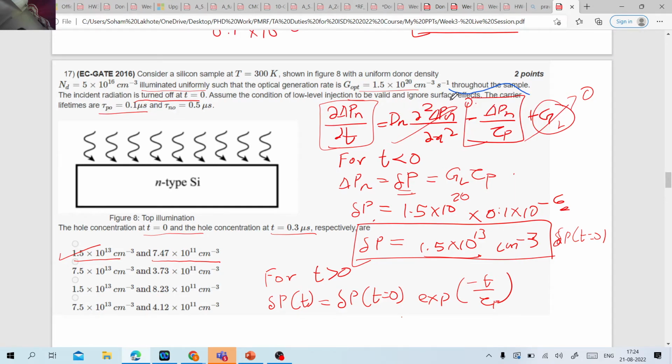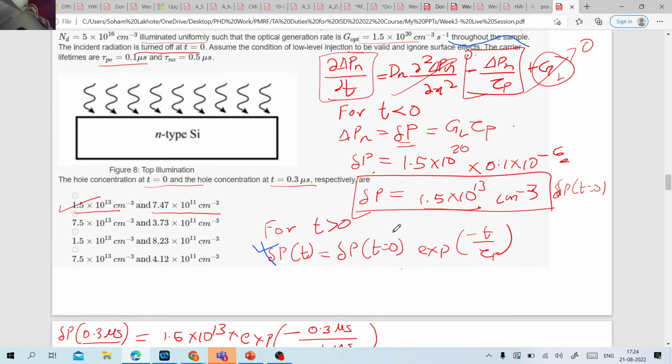So this term itself will become equal to 0 and the light has been turned off. So for t greater than 0, even my generation rate is 0 now, correct? So this dou by dou t of delta Pn will be nothing but minus delta Pn by tau p. So you obviously know from our lecture notes that when you are left with this equation, it is a decaying exponential, and this is what I have written over here if you can see. So now what has been asked is the hole concentration at t equal to 0 and the hole concentration at t equal to 0.3 microseconds, correct?